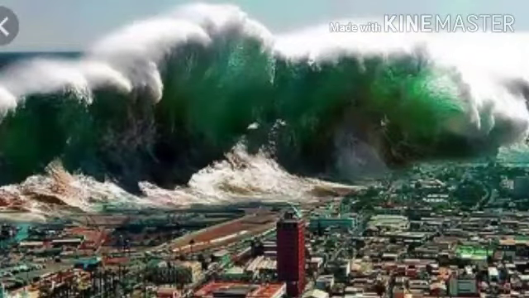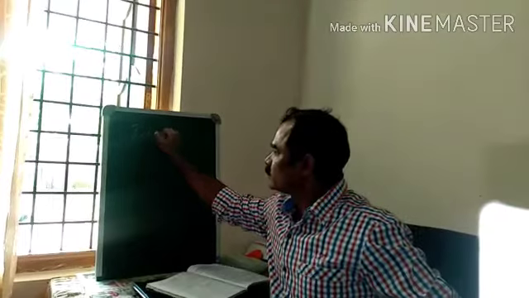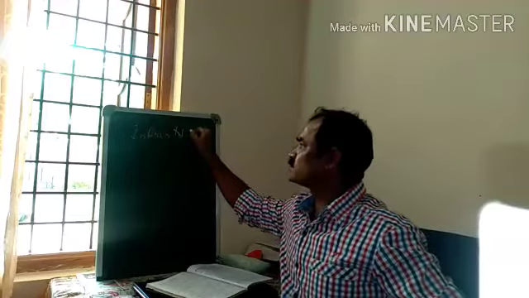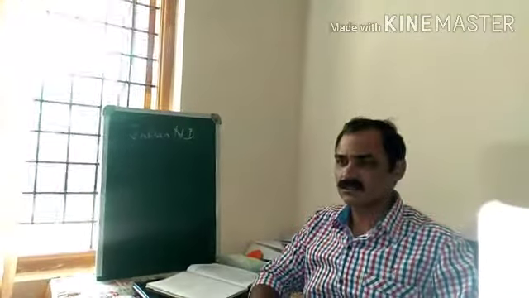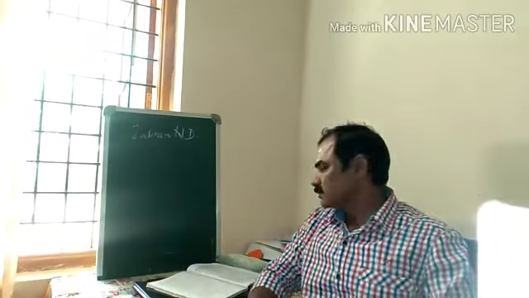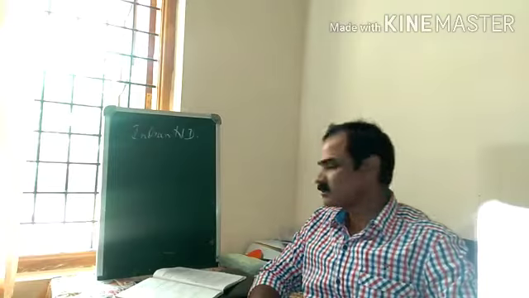Okay, let's continue. Let's take up a new chapter in geography that's called Indian Natural Disasters. Now you might have a confusion about what a natural disaster is. You might have heard about it. So first of all, what is the meaning of a natural disaster?